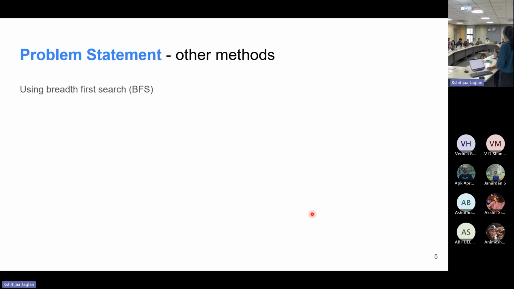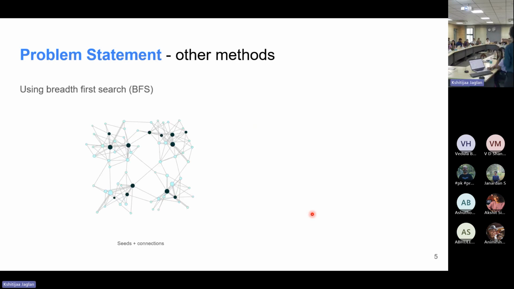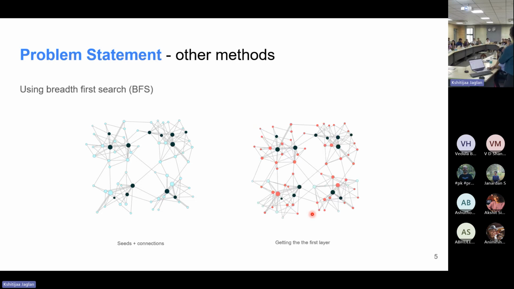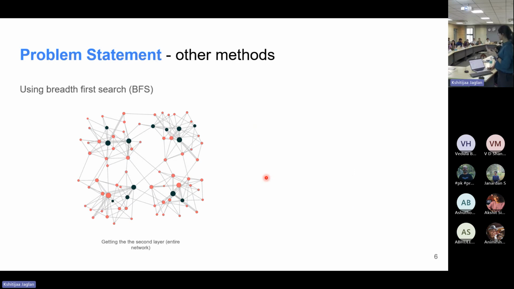First, I will explain one of the other methods usually used, called breadth first search, which is the very basic form of snowball sampling. How would we do cohesive community sampling around these given seed nodes using that? Again, we have a bunch of seeds and their connections. First we gather the first layer of nodes, the immediate neighbors of the seed nodes, shown in red, and a few more nodes which have been added because they are the connections of those red nodes. After getting that first layer, we get the second layer. In this case, getting the second layer was enough to get the entire network.